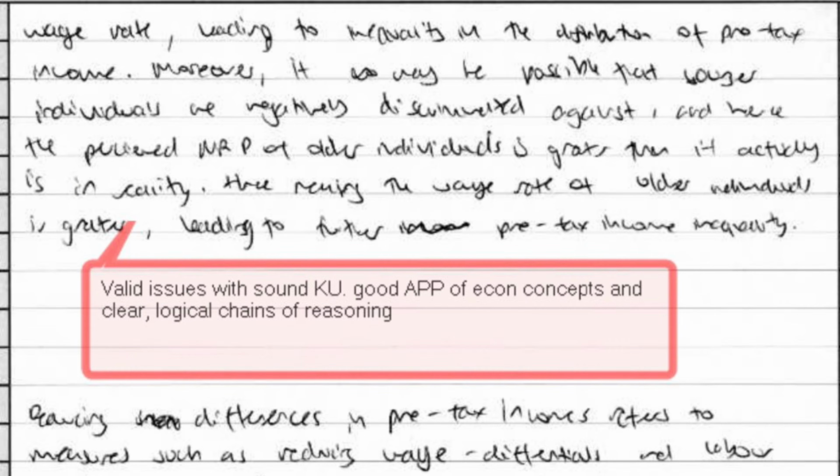pre-tax income. Moreover, it may be possible that younger individuals are negatively discriminated against, and hence the perceived MRP of older individuals is greater than it actually is in reality. Hence, meaning the wage rate of older individuals is greater, leading to further pre-tax income inequality.